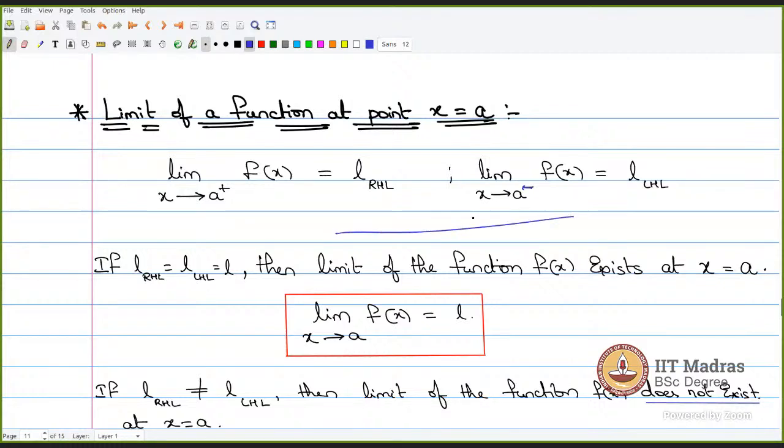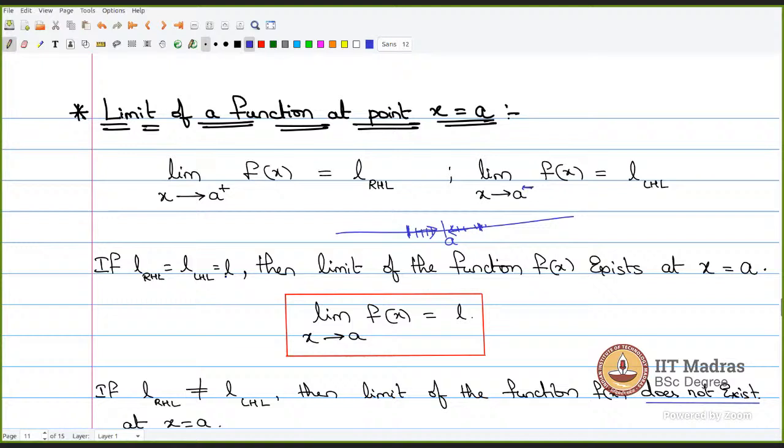So if this is a, this is the left side of a, and this is the right side of a on the number line. If you start from the left side of a and move towards a, you check the limit value of the function. Right hand limit of a is when you start from the right side of a and move towards a, and you check the limit value. So there are two limits: the left hand limit and the right hand limit. You'll get two values. If these two values are the same, let's say it is equal to L.